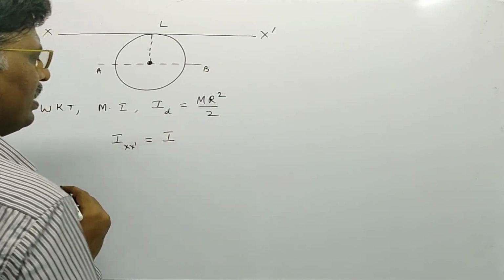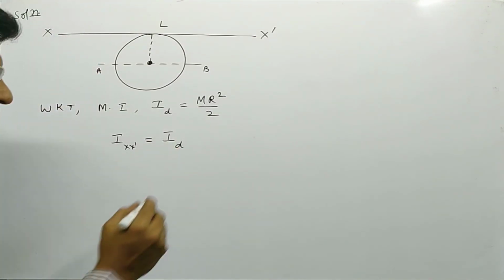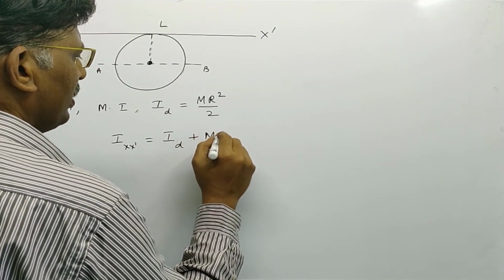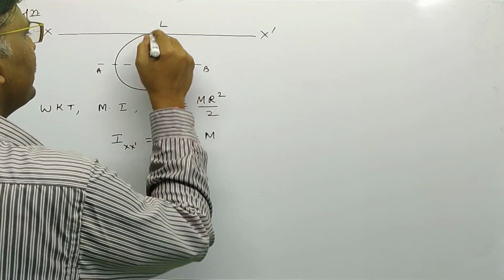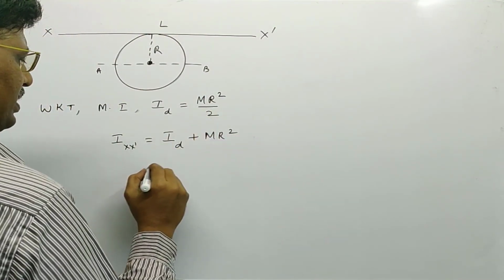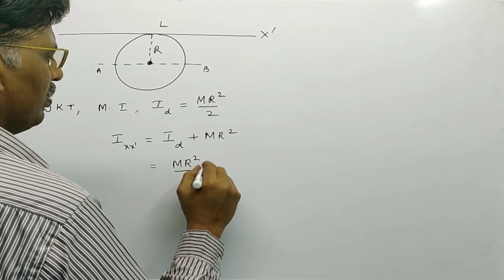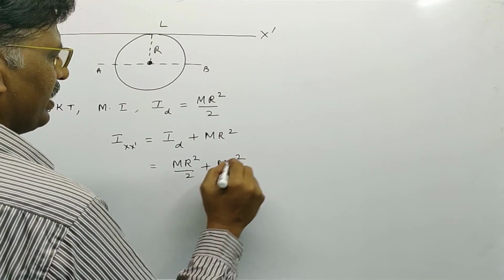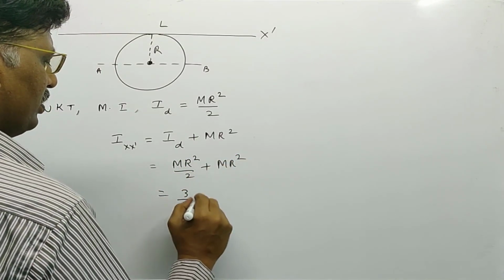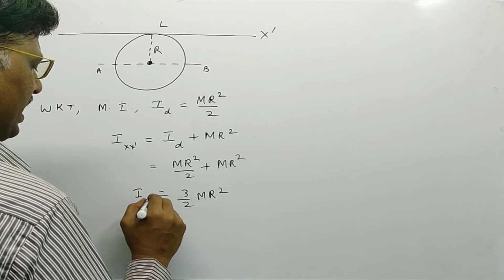According to the parallel axis theorem, the moment of inertia about any diameter plus m into the perpendicular distance square, here r is the distance, so m r square. That is equal to I D, m r square by 2, plus m r square. So I x dash is equal to 3 by 2 m r square.